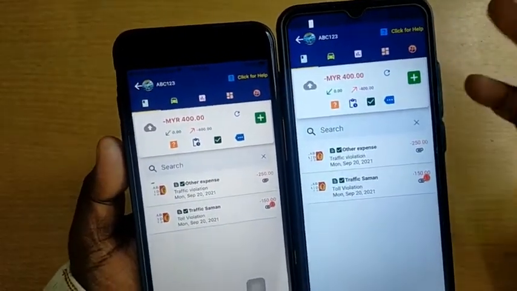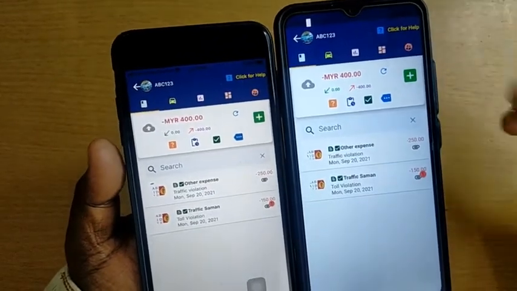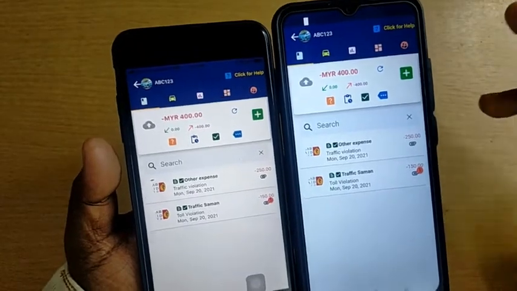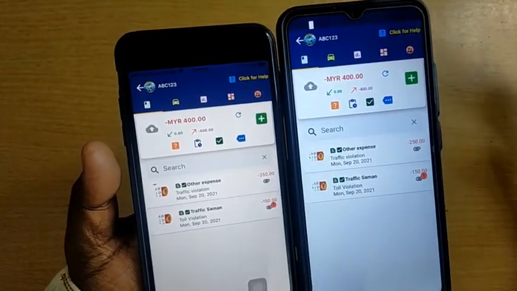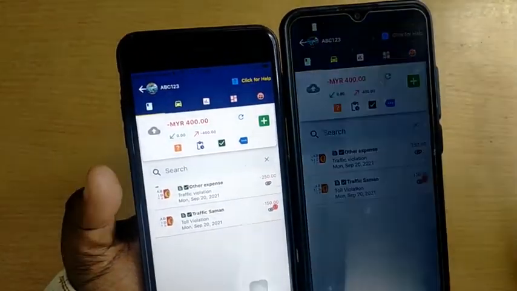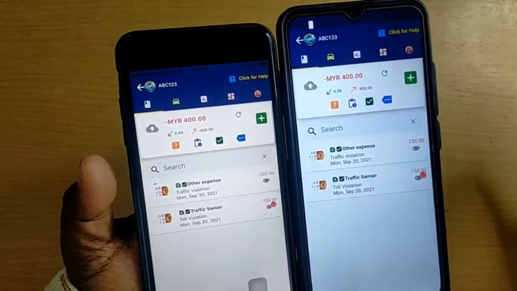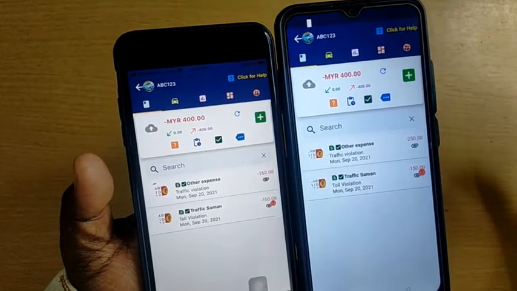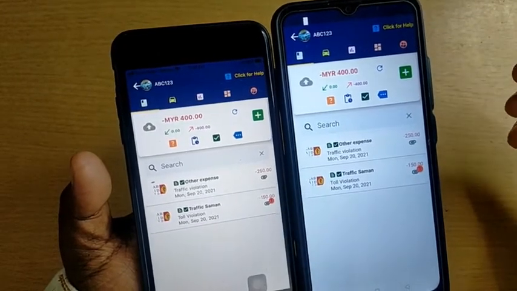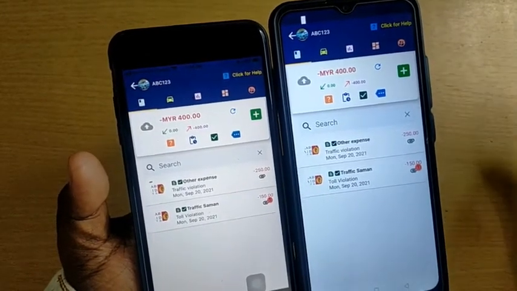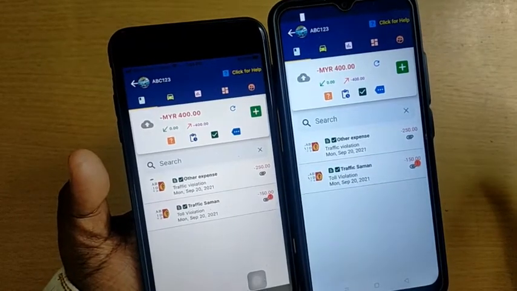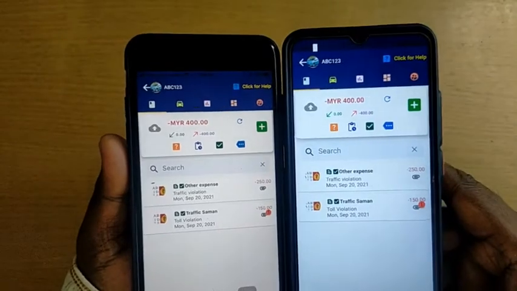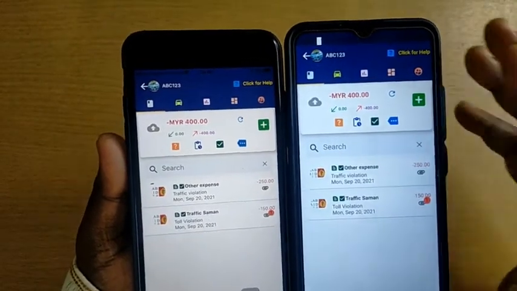Or the user at the Plus Berhad office can do it from a web interface. So there are plenty of options. This is the critical part, and this is done.